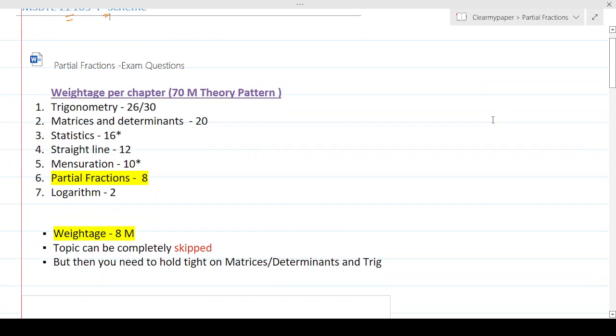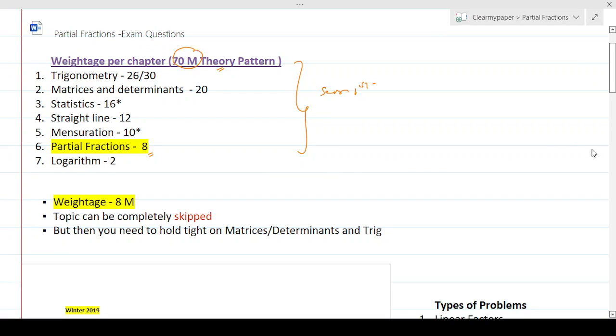Okay. So if you see, this is the whole syllabus for the whole of semester 1 maths. And if you see the relative weightage, I've arranged the weightages and the chapters in descending order, whichever is the highest, I put it here. And partial fractions comes at the bottom two, just before logarithmic. So it comes for 8 marks. So in terms of relative importance, it's not that important in terms of weightages as compared to the other chapters for a 70 mark theory pattern. I'm talking about the theory pattern over here. And the weightage is overall 8 marks.